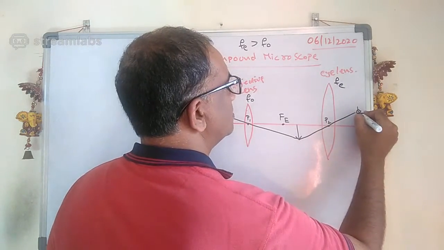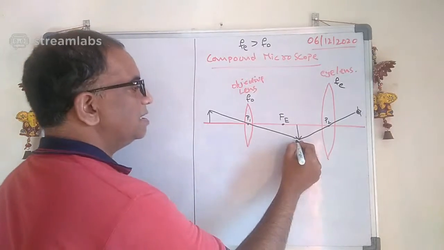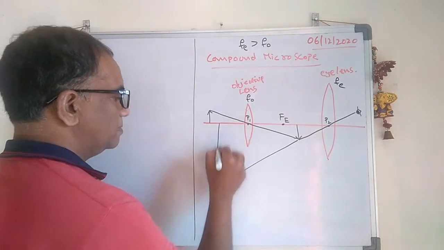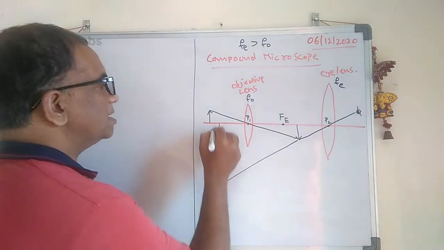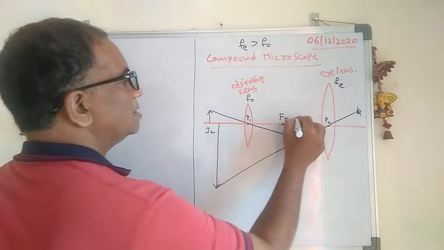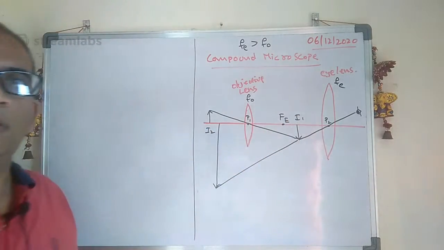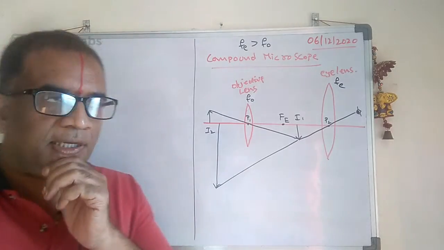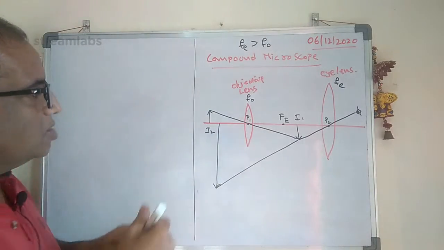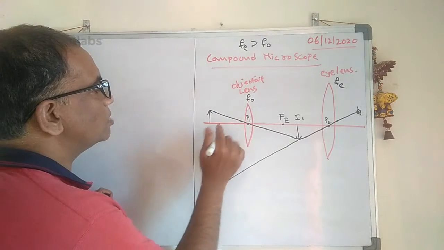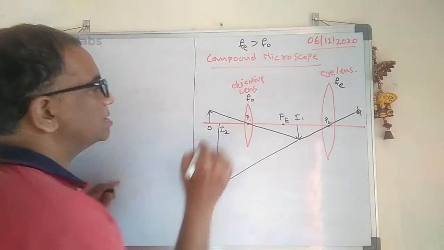You are seeing it here, and the image will form here. Have you understood anything here? This is image 1, this is image 2, and this is the object.